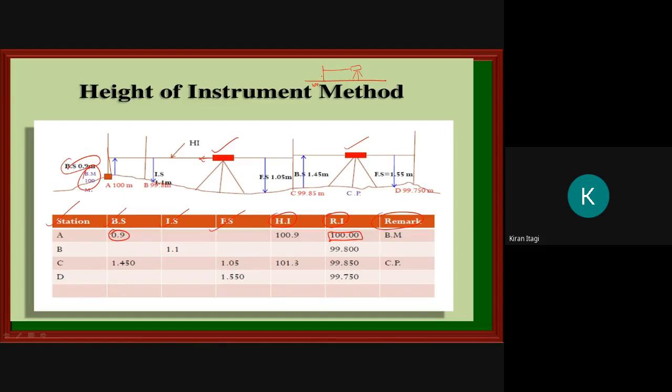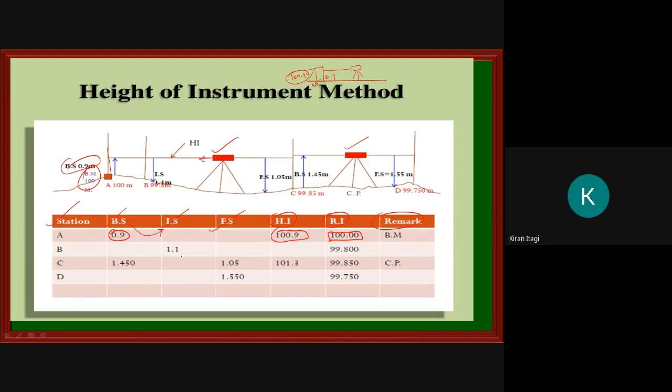I have got 0.9, so what is the total height here? It is 100.90. So here we write it as the height of the instrument, 100.9.